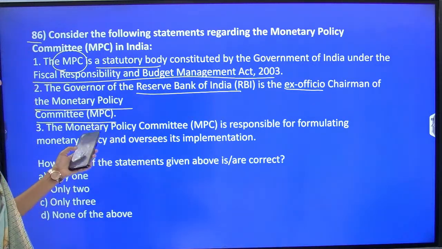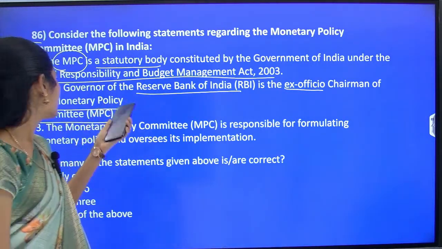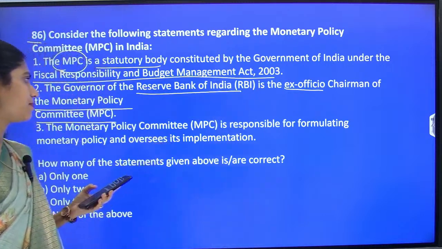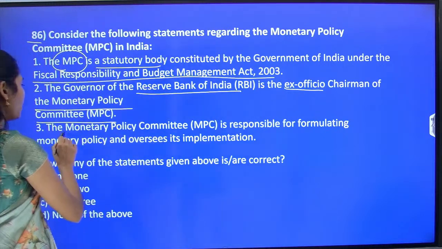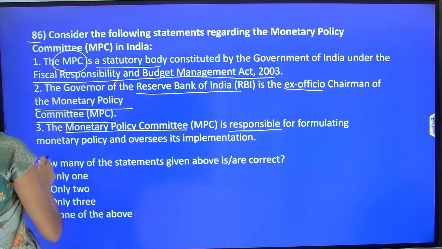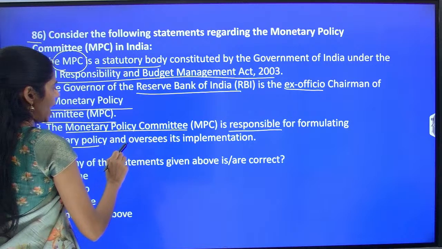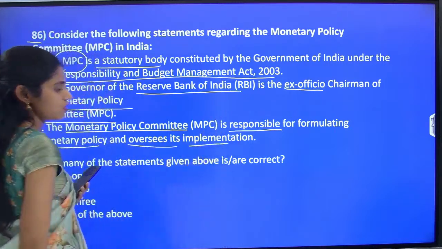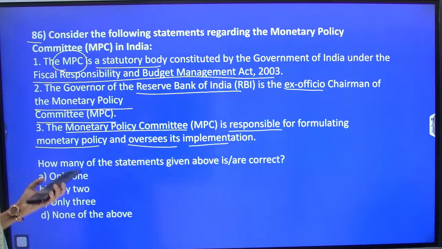So he is the ex officio chairman, which is given here, that is the Governor of RBI. And the next one is, the Monetary Policy Committee is responsible for formulating monetary policy and oversees its implementation. So these are the three statements given regarding the Monetary Policy Committee in India.